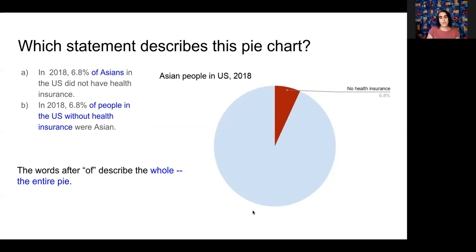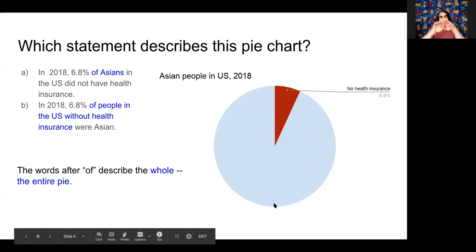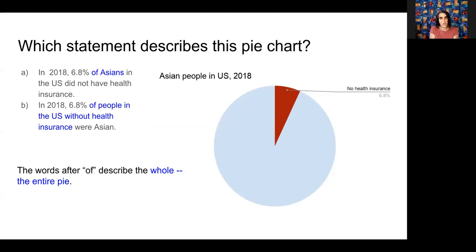So when you look at this pie, is this pie looking at the universe of all Asian people in the United States? Or is it looking at the universe of all people in the United States without health insurance? That is an essential question to answer if you're trying to explain a percentage accurately.